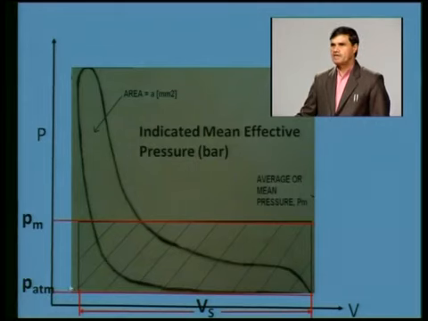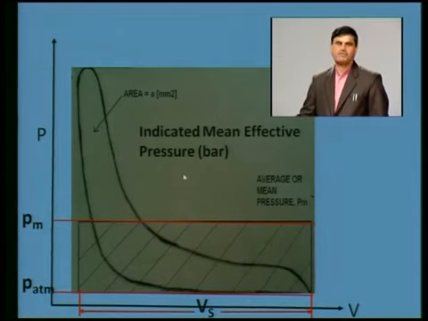The lower red line is the atmospheric pressure line, and the upper line is the upper line of this rectangle. The area of this rectangle is equal to the area of this indicated diagram. The height of this rectangle is indicated by Pm.